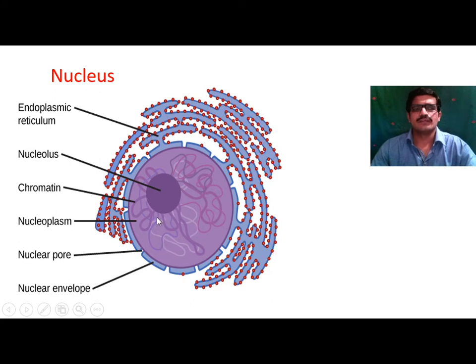This chromatin fiber is also called the nuclear reticulum or chromatin network, and this chromatin network consists of DNA molecules, and DNA molecules consist of genes. These genes are nothing but the hereditary unit of life, which is inherited from one generation to another generation.